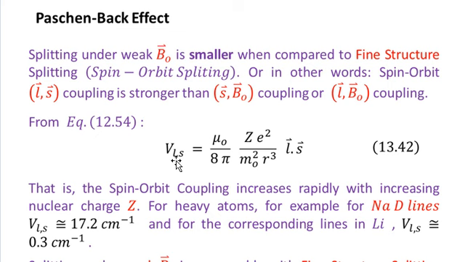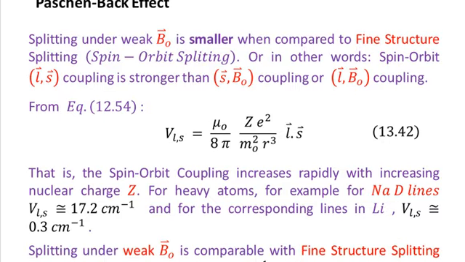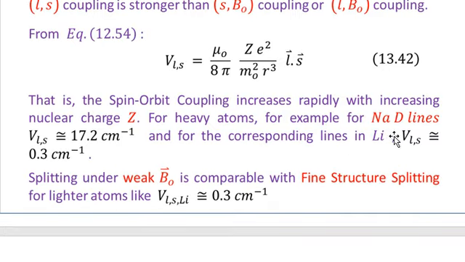If you talk about lighter atoms, for example the lithium atom, then of course the value of Z is smaller, and the value of VLS correspondingly will also be smaller. So the value of VLS depends upon the value of Z, or upon how heavy the atom is. That is why the spin orbit coupling increases rapidly with increasing nuclear charge Z. For example, for the sodium D lines, the value of VLS is of the order of 17.2 centimeter inverse.